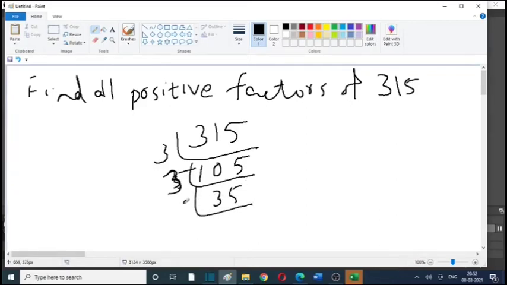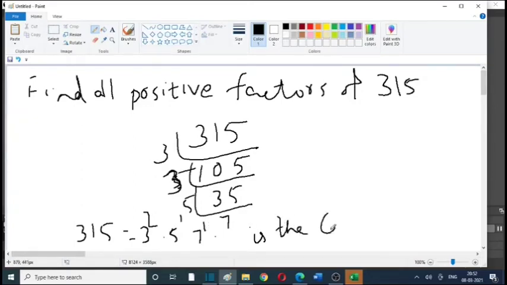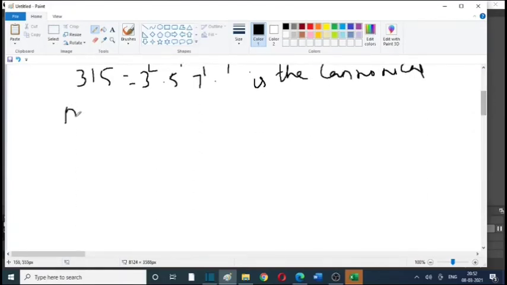Now we can divide by 5 and 7. So 315 is equal to 3 squared into 5 raised to 1 into 7 raised to 1, the canonical decomposition.